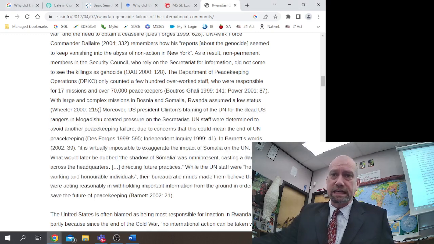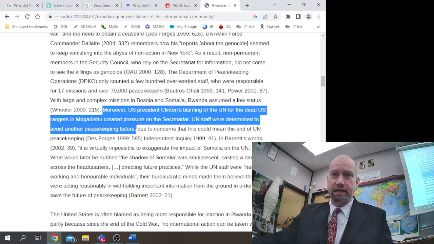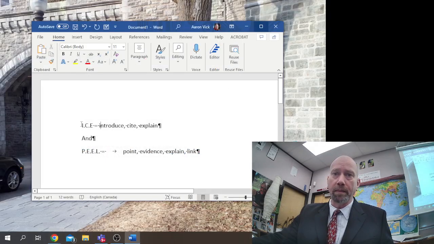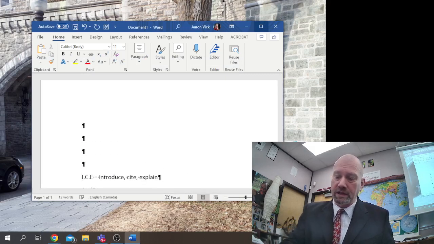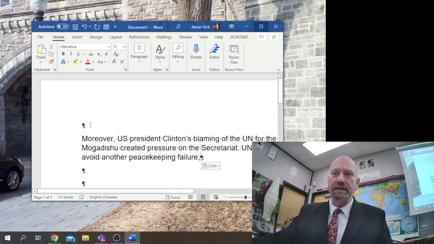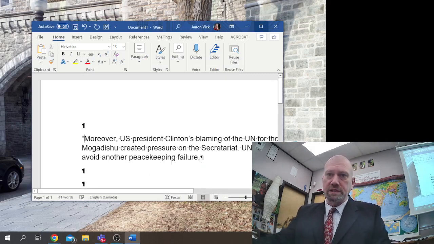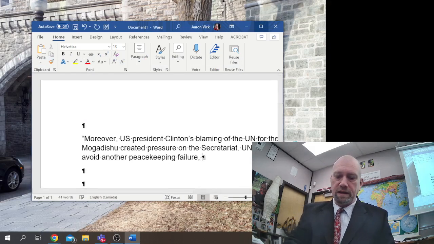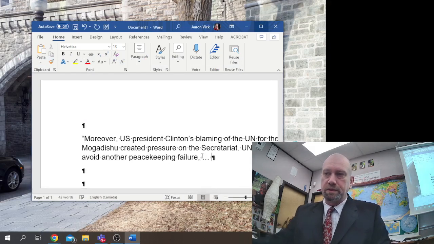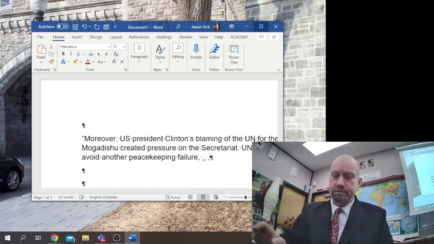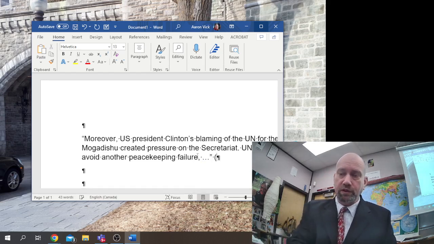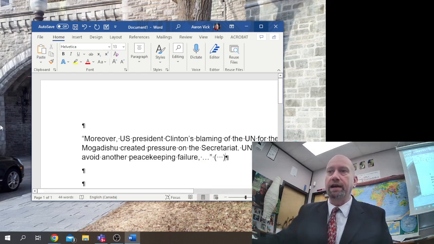Say I decide that I want to take this sentence and use it as a citation. I could plop it into my research notes as something I want to cite. I'm going to put quotations around it, and if I cut off a sentence in the middle, I'm going to put an ellipsis at the end. Then I'm going to put the source in brackets, and if it's a straightforward thing, often it would be the author there.